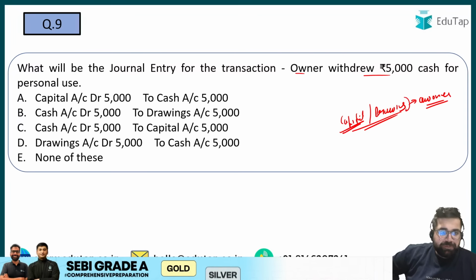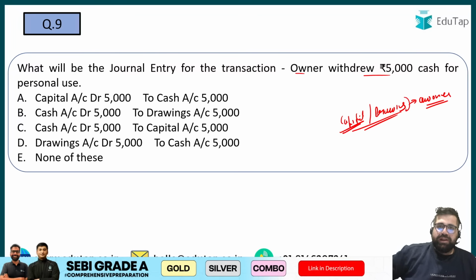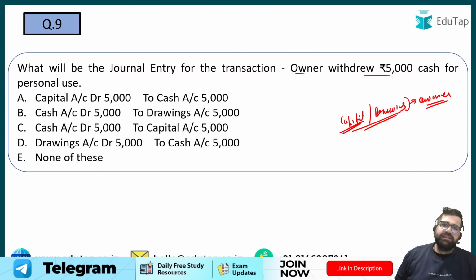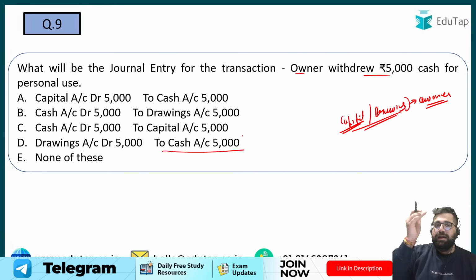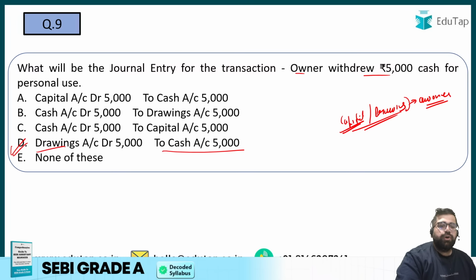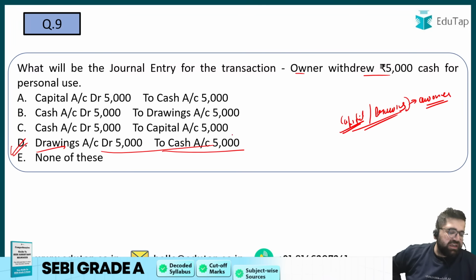D or B? See, drawings is a loss for a business because cash is moving out, right? So drawings account debit to cash. Why are we crediting cash? Because a decrease in asset is credited. A decrease in asset is credited. Therefore, option number D looks correct to me, because drawings account debit to cash will be the correct journal entry.